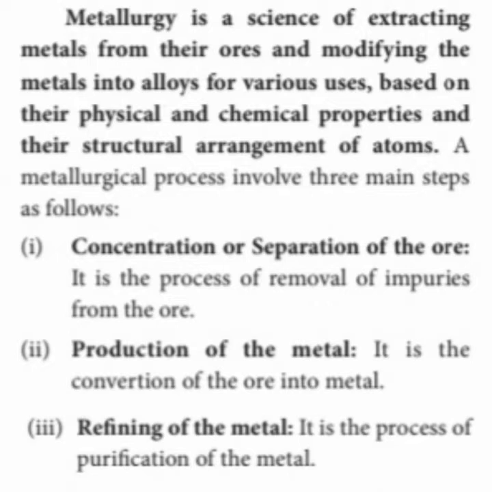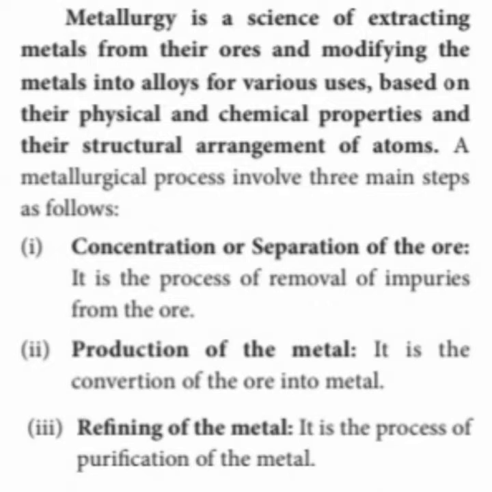Now, what are the metallurgical processes? What are the steps by which we extract the metal from the earth crust? There are three metallurgical processes. One is concentration, second is production, third is refining of the metal. First, concentration or separation of the ore.